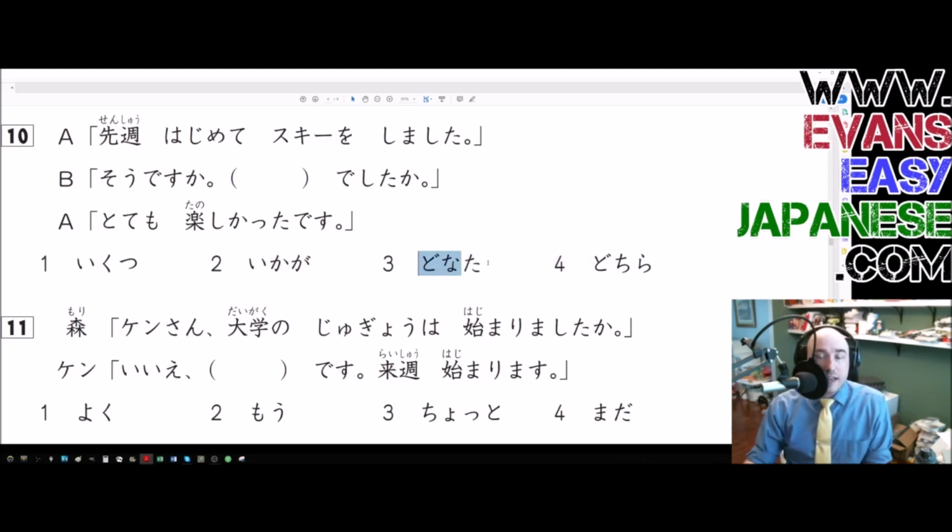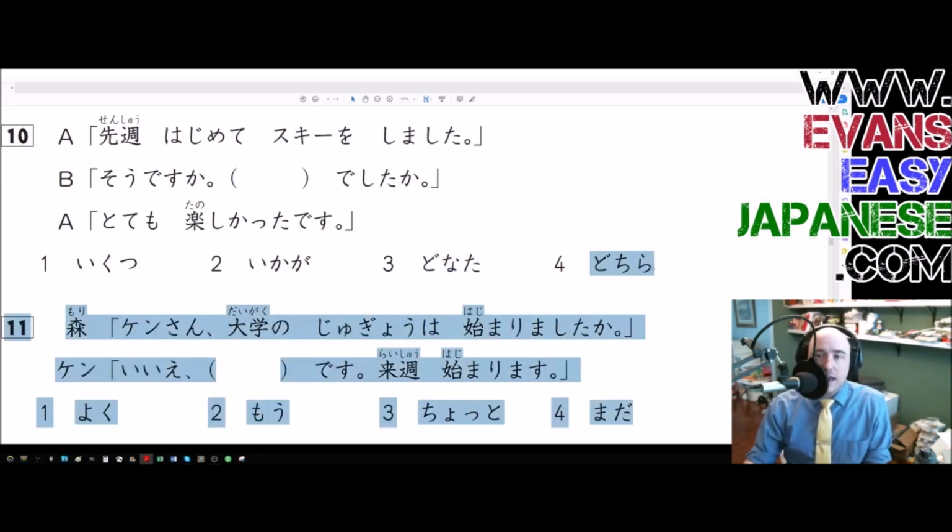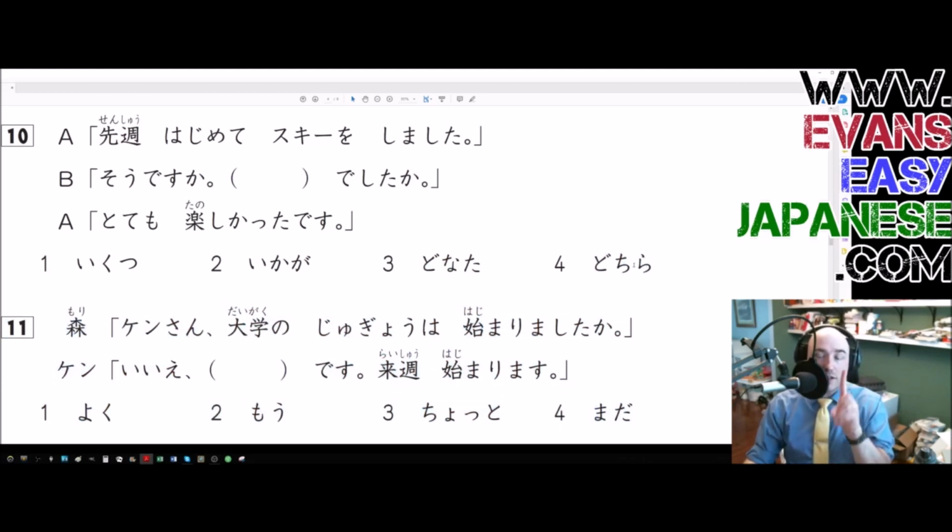Donata is a fancy way of saying who. So this is dare. So dare desu ka doesn't make sense here. So right now, so far, 2 is the best answer, obviously. And dochira, it has 2 translations. It means which one out of 2. And it also means a very polite way of saying which one, I'm being polite, and there might be more than one.